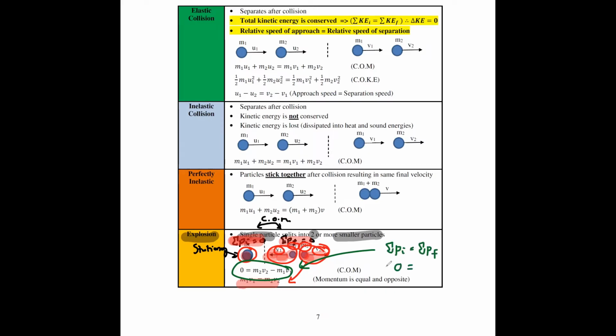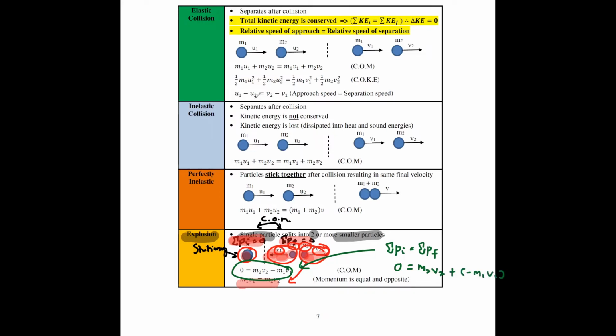It's just zero here. This one will be m1v1 plus negative m2v2. Okay, maybe I just do it another way: m2v2 plus negative m1v1.